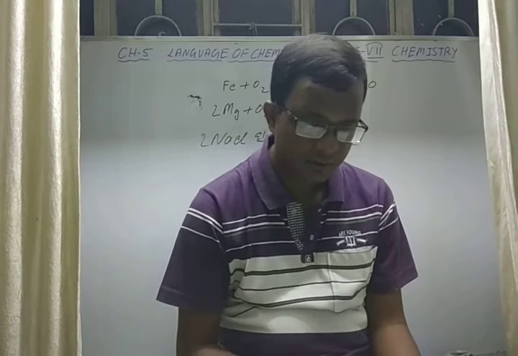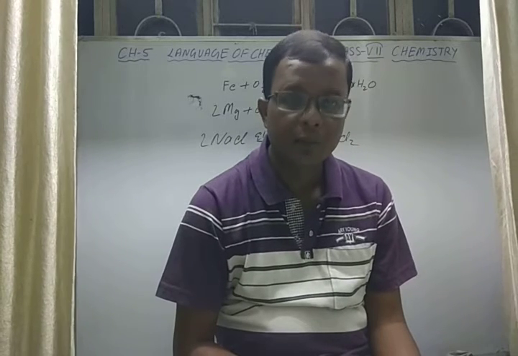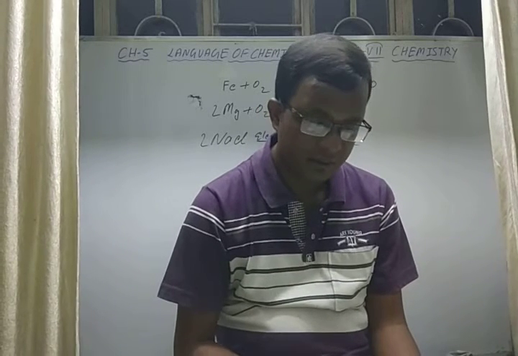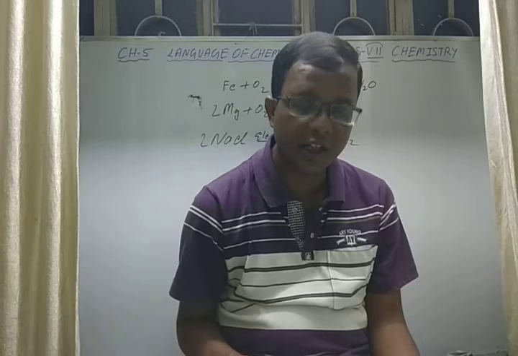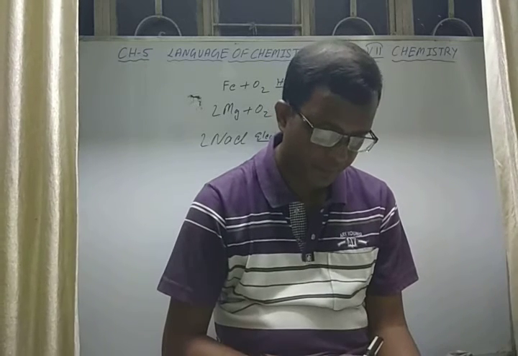This shows that the gas is ammonia, and it also has a pungent smell.